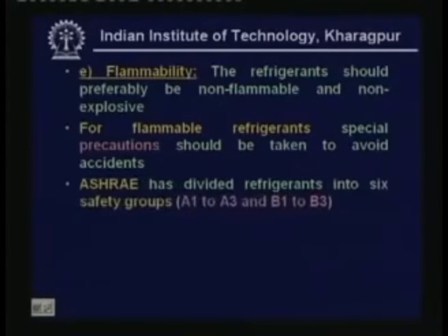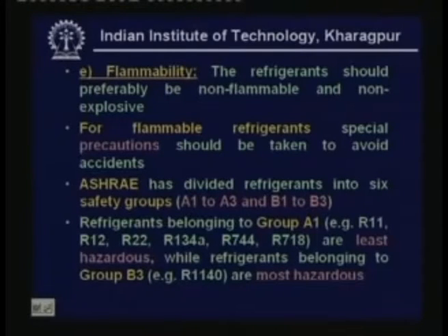And ASHRAE, that is the American Society of Heating, Refrigeration and Air Conditioning Engineers, has divided the refrigerants into 6 safety groups: A1, A2, A3 and B1, B2, B3. Refrigerants belonging to group A1, for example R11, R12, R22, R134a, R744, R718, are least hazardous, while refrigerants belonging to group B3, for example R1140, are most hazardous.